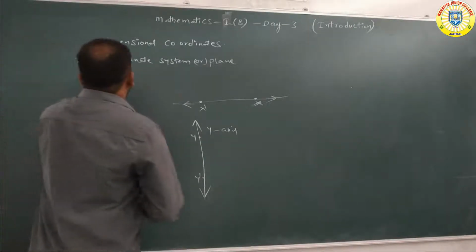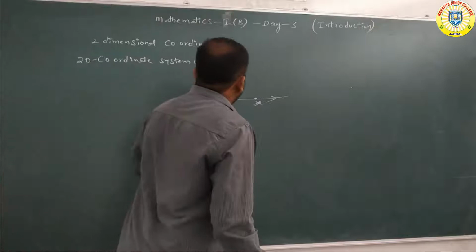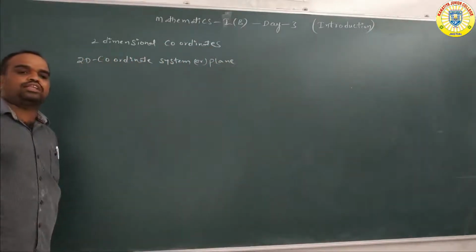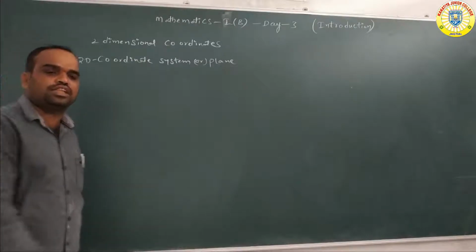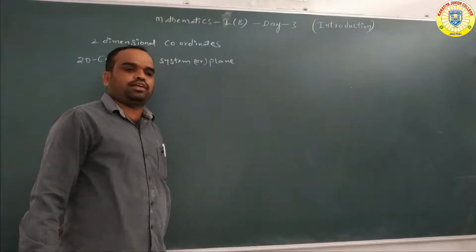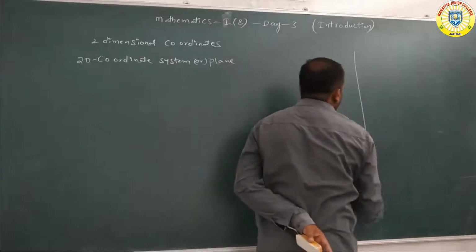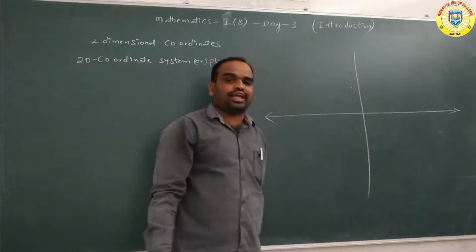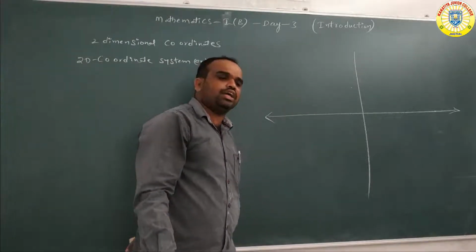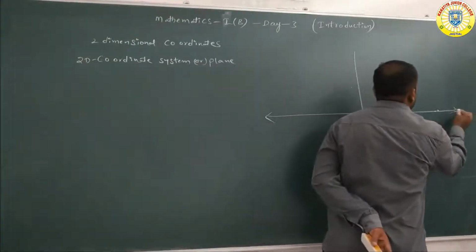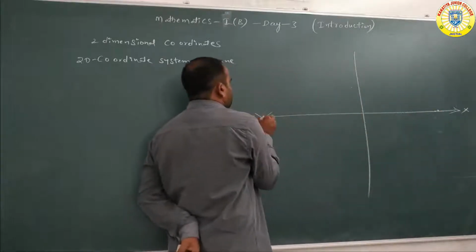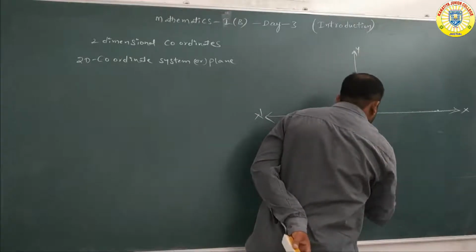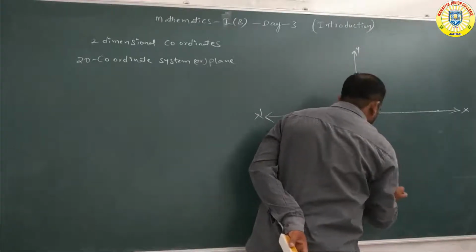Now we are discussing the coordinate plane. What is the coordinate plane? In a plane we are drawing the x-axis and y-axis, then the plane is called the coordinate plane, otherwise the coordinate system. Here this is X, this is X dash, this is the line Y, and this is Y dash.